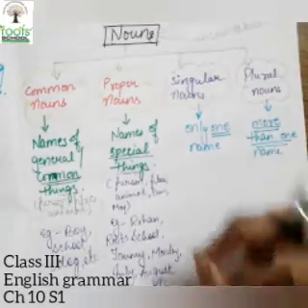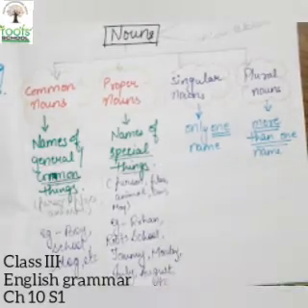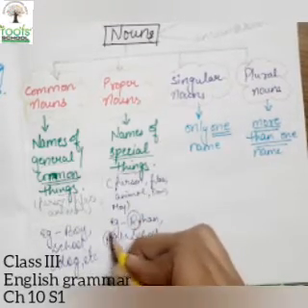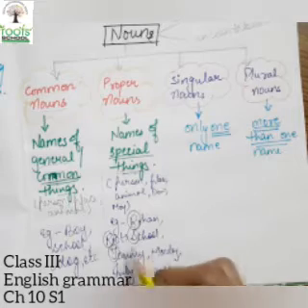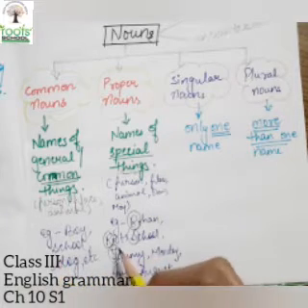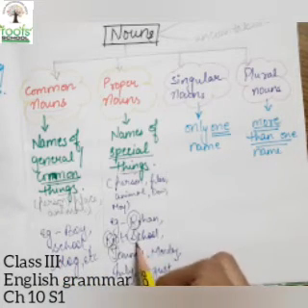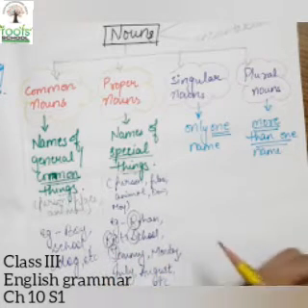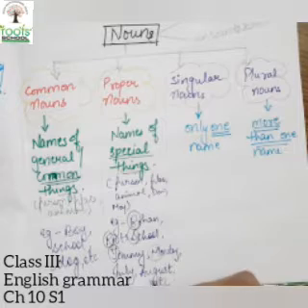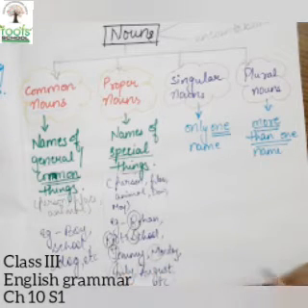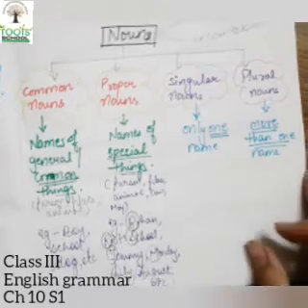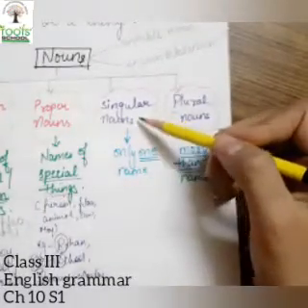Okay, so these are some special names. Children, one property of proper noun is that they always begin with a capital letter. Here school was in small, but when I wrote Roots school, S will automatically become capital because Roots is the name of our school. Monday's M will be capital, July's J, August's A will be capital. Clear? Now, we'll move to singular noun.